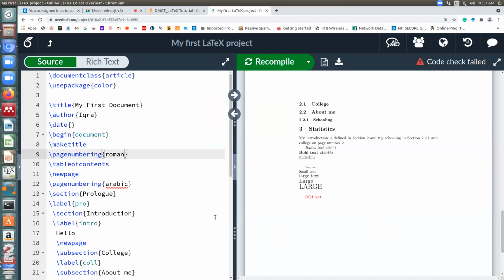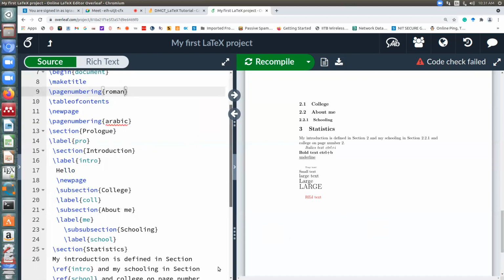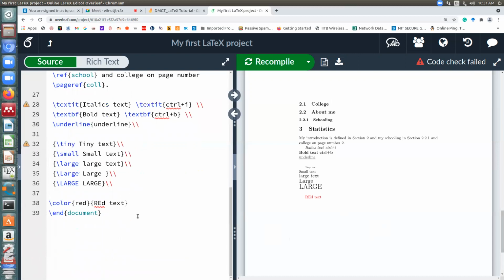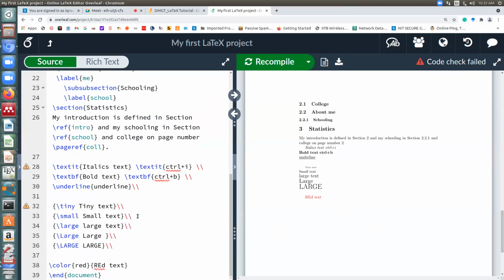Okay. So a couple of things. First thing we learned was different font effects: italics, bold, underline, which can be done using these shortcuts or commands. And then different font effects you want to have within your document. Otherwise, LaTeX has a standard font size to follow. And how do you add color? For color, you write this command color. In the first curly braces you put the color you want to use, and in the next curly braces you put the text you want to color.